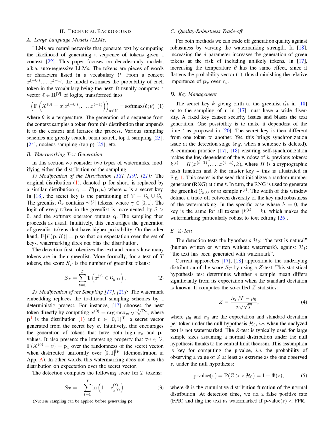To detect the watermark, the text is tokenized and the number of tokens in the green list is counted. More formally, for a text of T tokens, the score is the number of green list tokens.